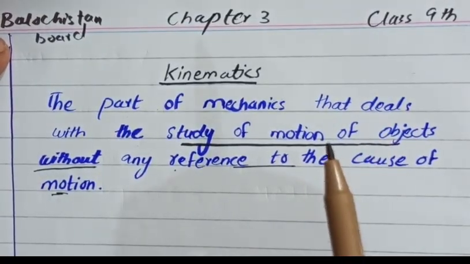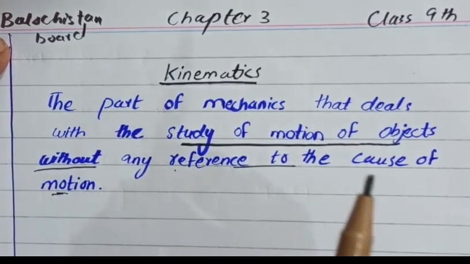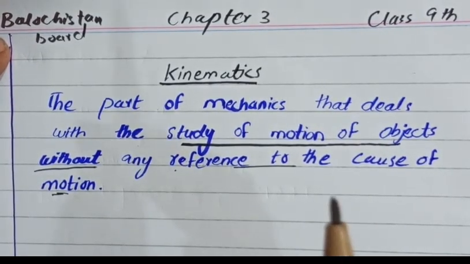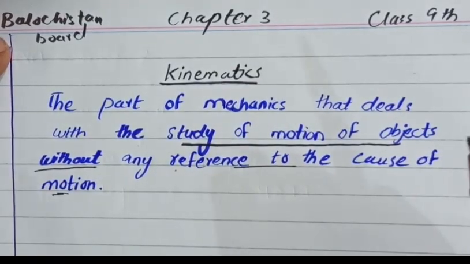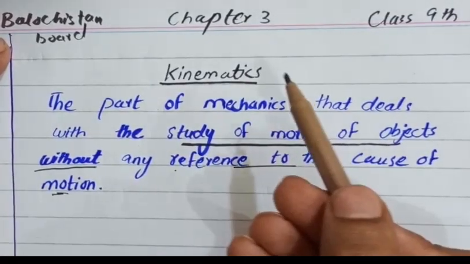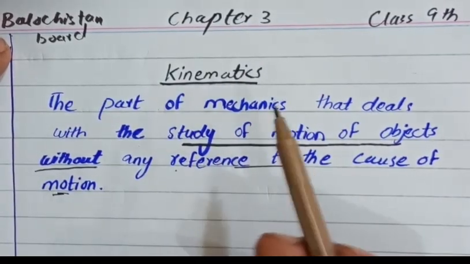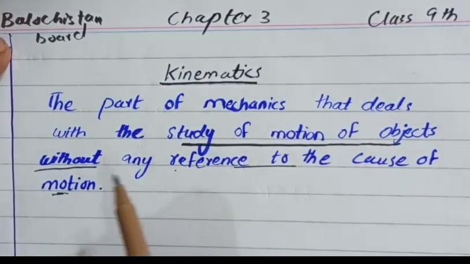I will just study the motion of the car, the motion of the object, not its cause. Simply, kinematics is defined as the part of mechanics that deals with the study of motion of objects without any reference to the cause of motion.